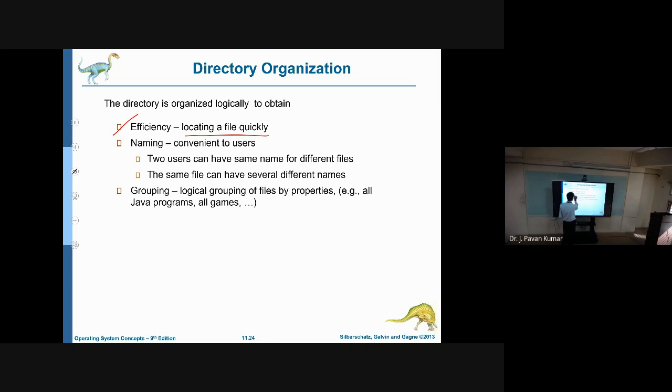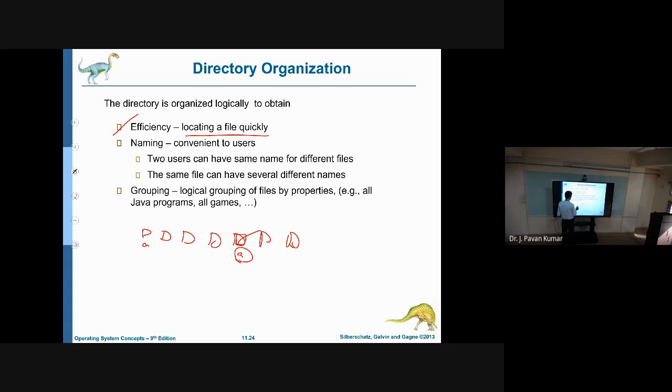Next, naming. Suppose if you store all files adjacent to each other, then what will happen? If you give one name to this, we cannot give the same name to another file. But it is a requirement that this file should have the same name, only then it is meaningful.